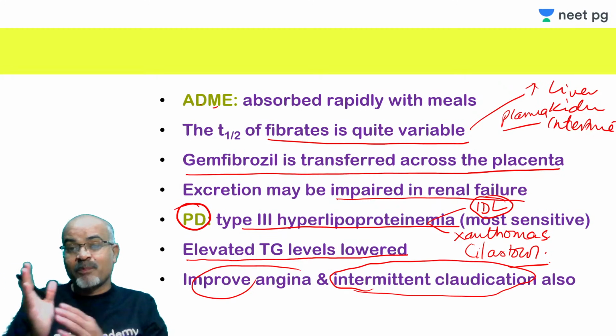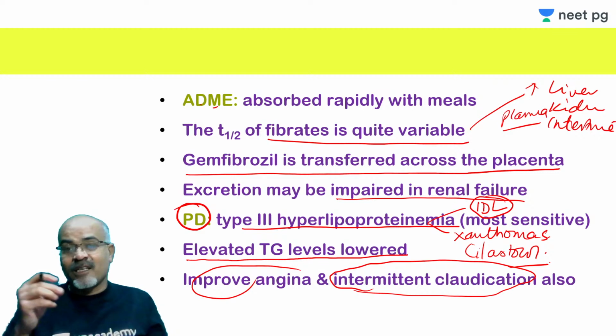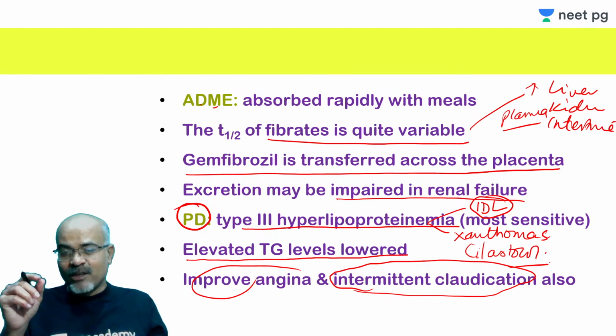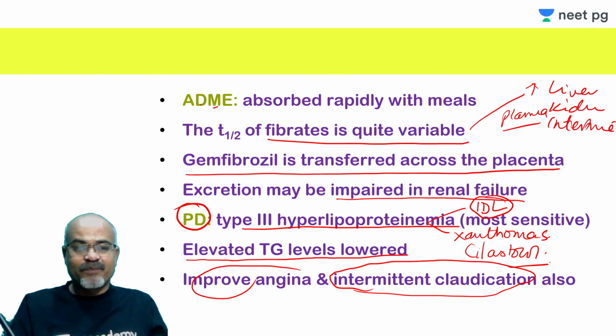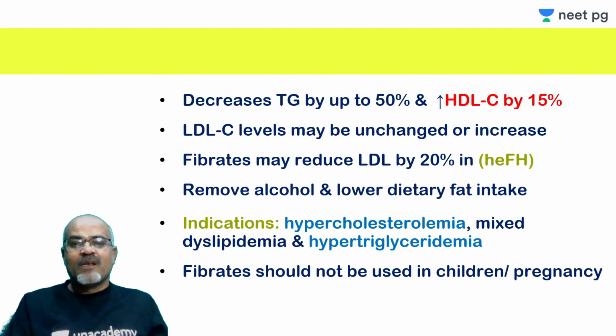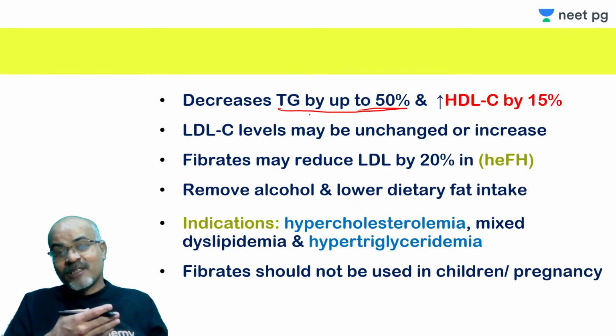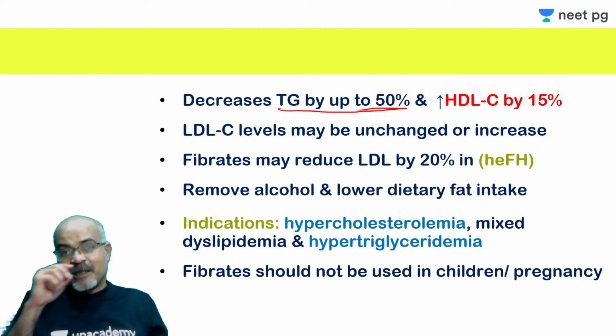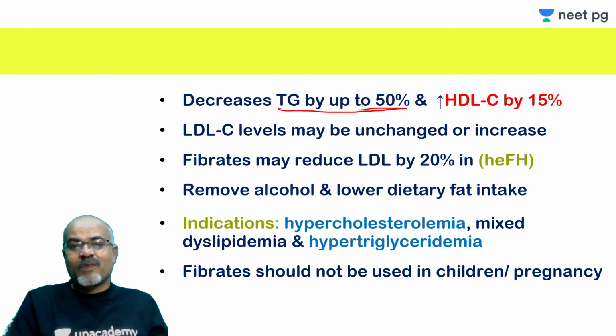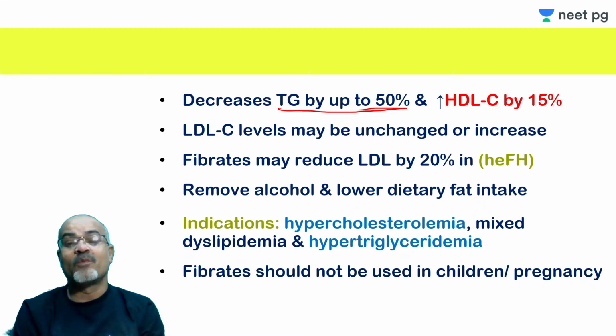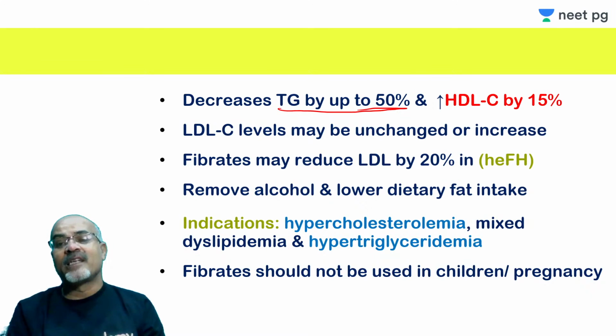Many times they can be palmar xanthomas, or under the skin, a swelling kind of pustule. They can decrease triglyceride by up to 50%. That is why I was saying that nicotinic acid can many times be similar to fibric acid derivatives, and it increases HDL-C by 15%.